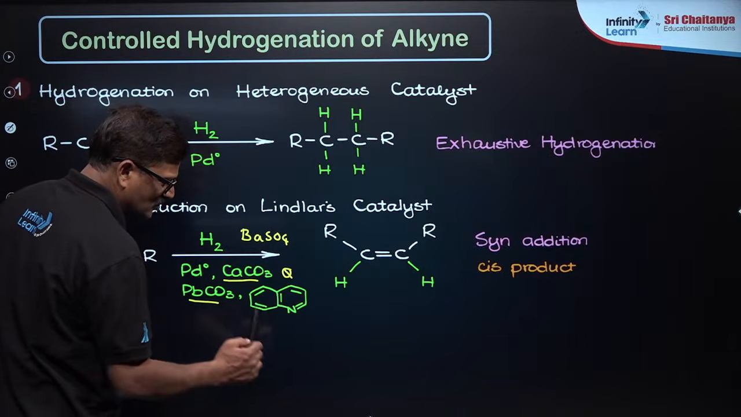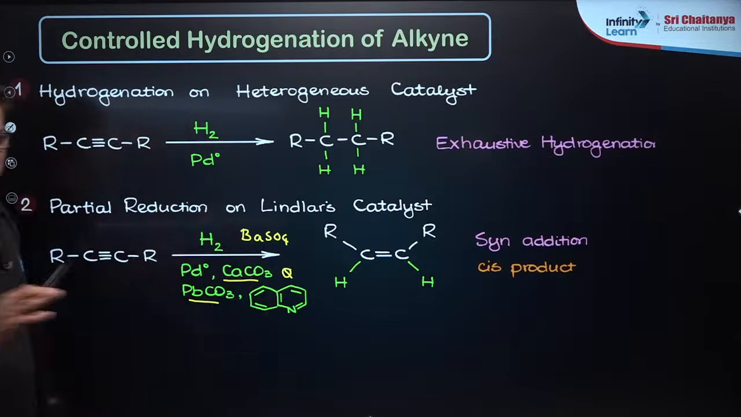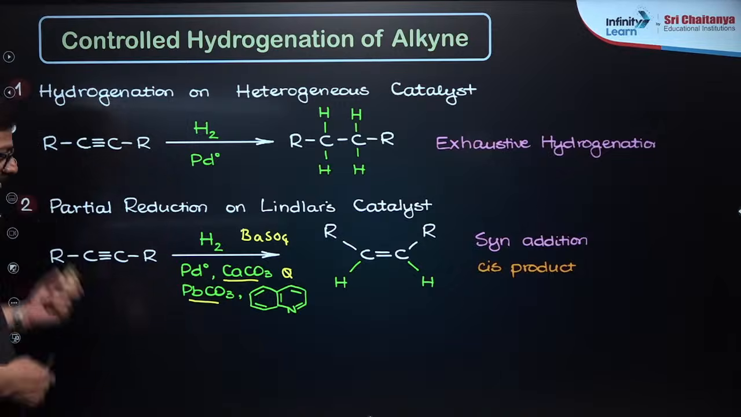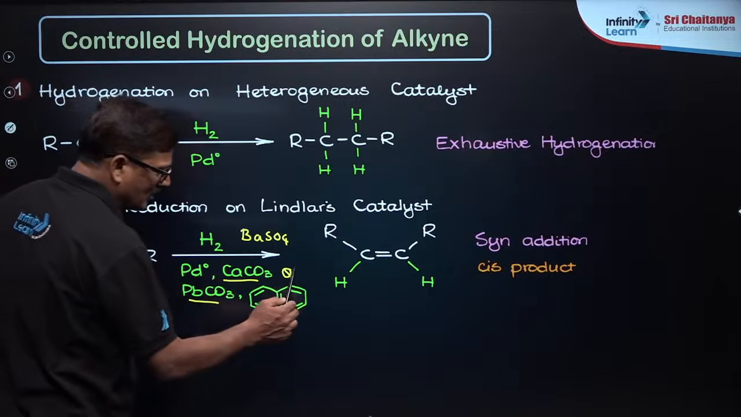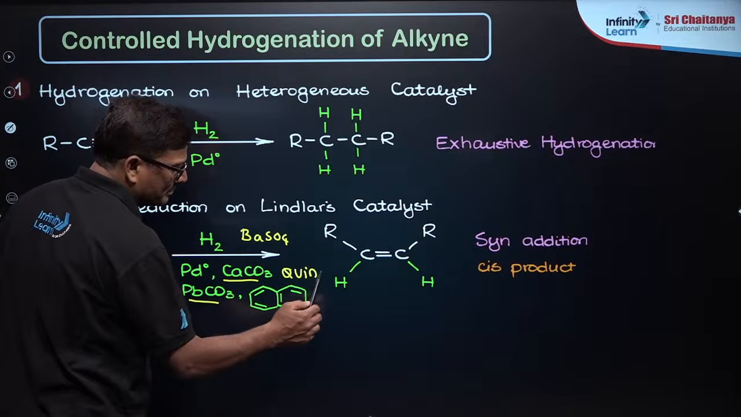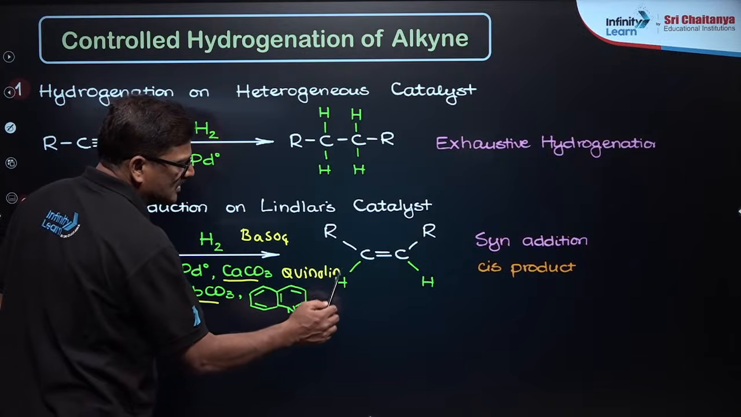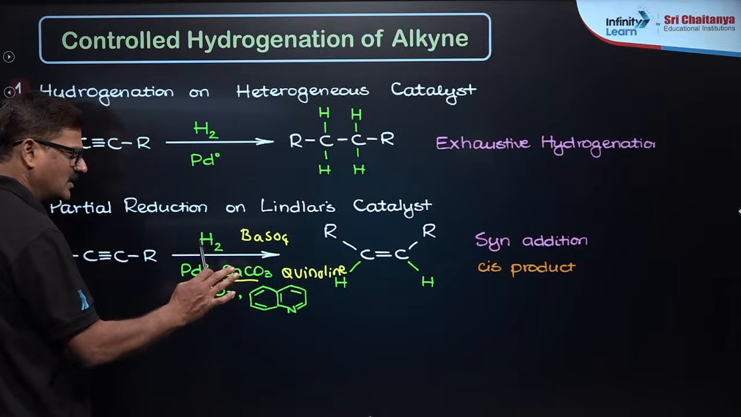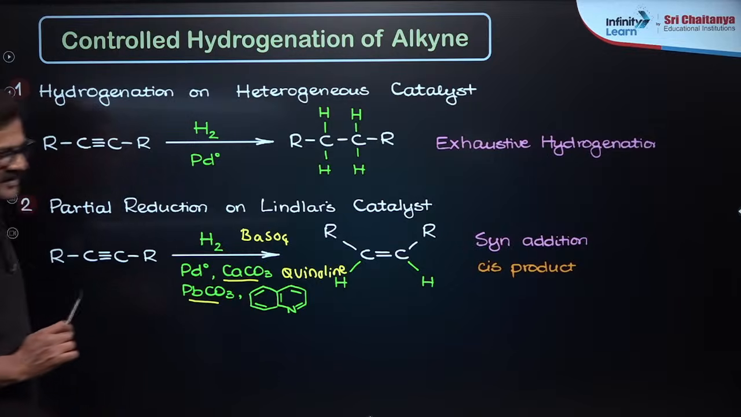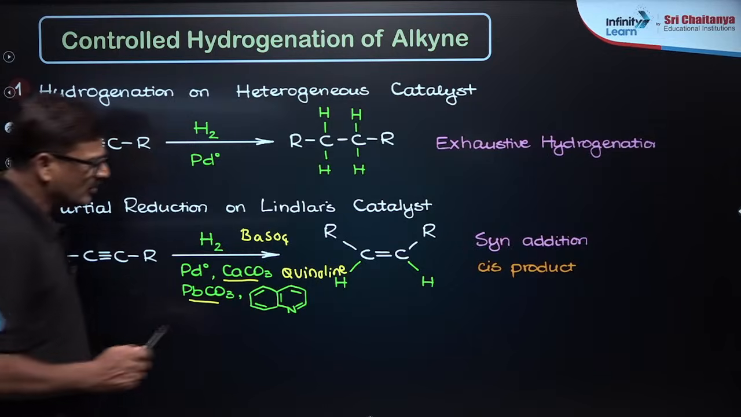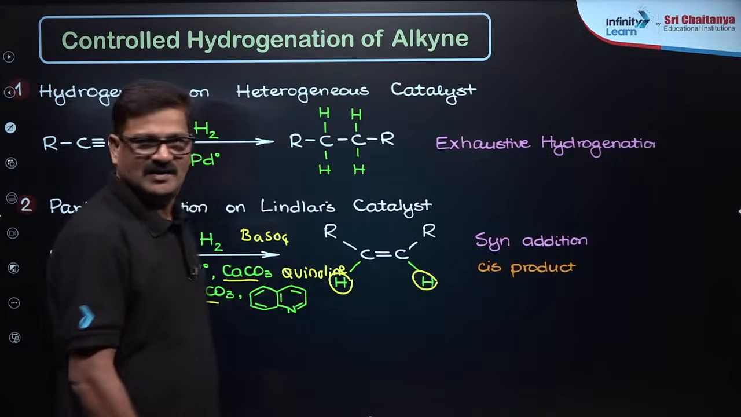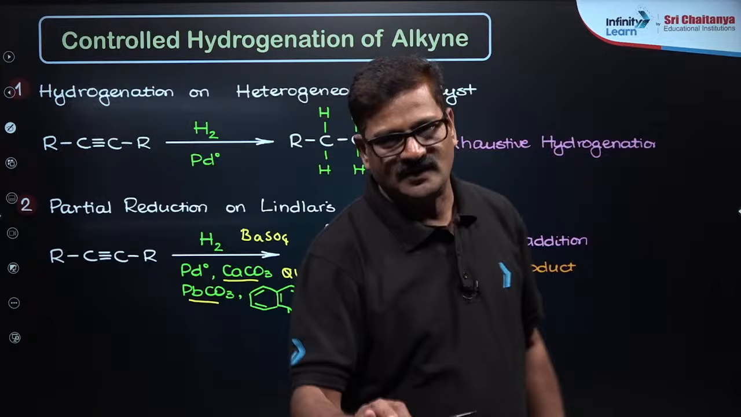This big structure is shown now. When this structure is shown on the arrow mark, you may be having a kind of fear that something is reacting. No, this is your quinoline. This quinoline is acting as just a solvent, and this Lindlar's catalyst is poisoned by either barium sulfate or calcium carbonate. You are going to get a cis alkene, and it is a syn addition. It is a syn addition.